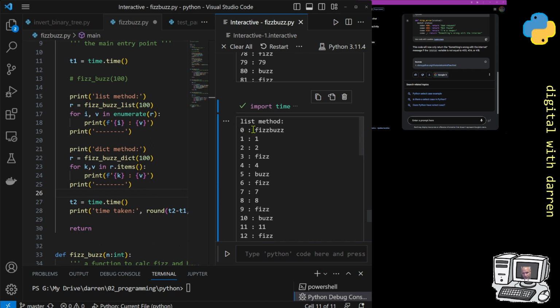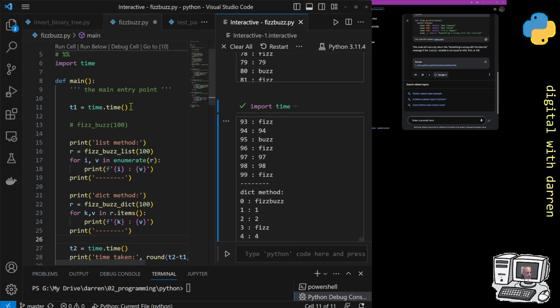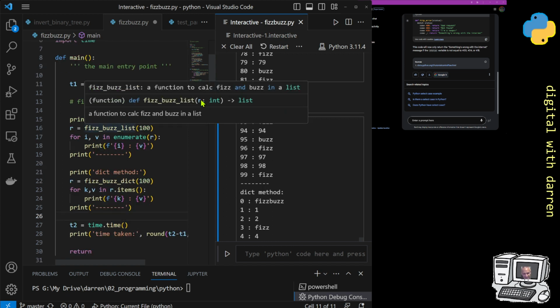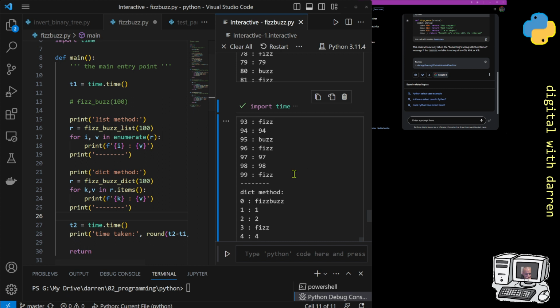Our list method, 0, FizzBuzz, 1, 1, 2, 2 there. And likewise, it goes all the way down to 99, we don't get to 100 because we're going from 0 to n. In our functions over here, we just take n, and we're doing a range of n, and range of n goes from 0 to n minus 1 basically. So we go from 0 to 99, but that's what we get.